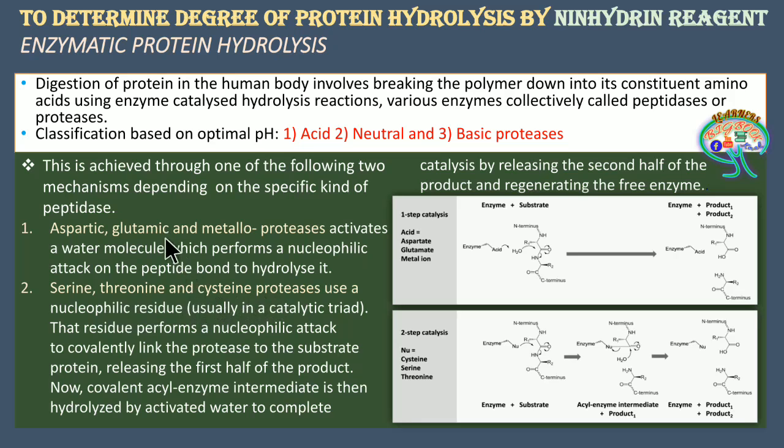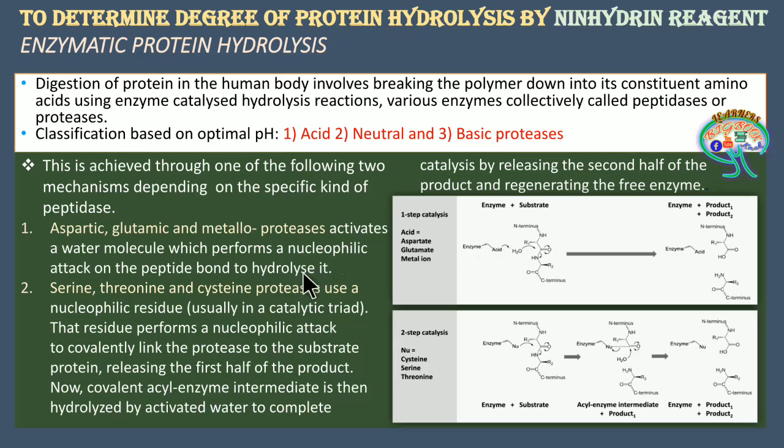In both mechanisms, the common thing is that these enzymes force the water molecule to get introduced by breaking the peptide bond within the adjacent amino acids.